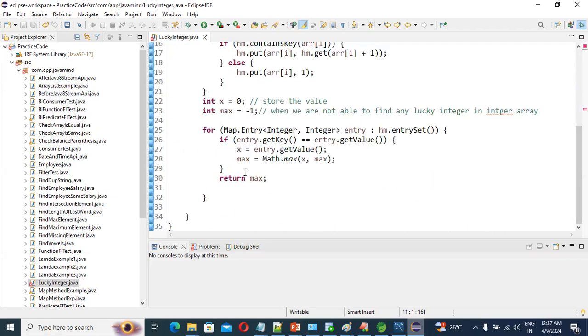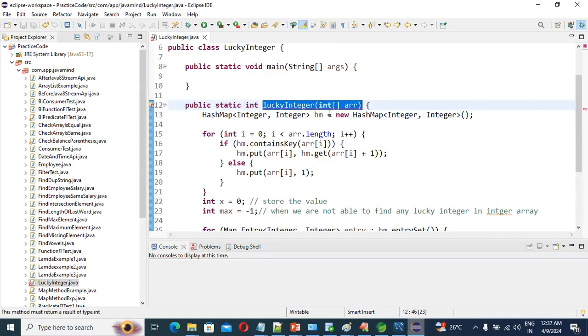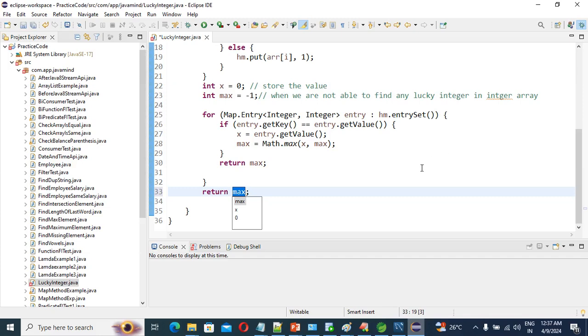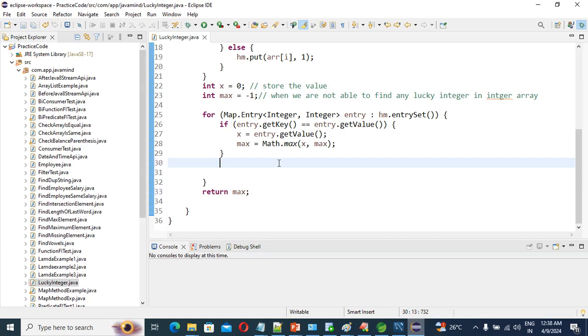Yeah, max is the integer only, right? Great, guys. After the for loop we are going to return this thing, right? Great.